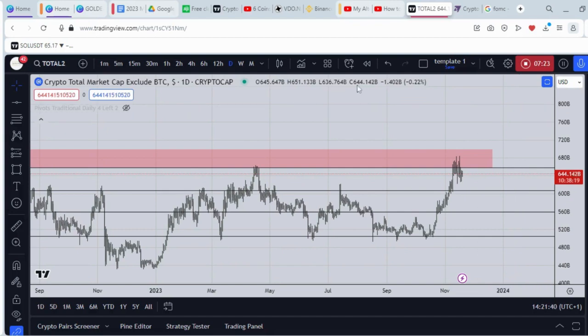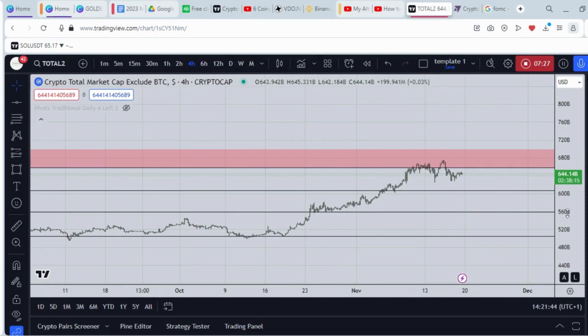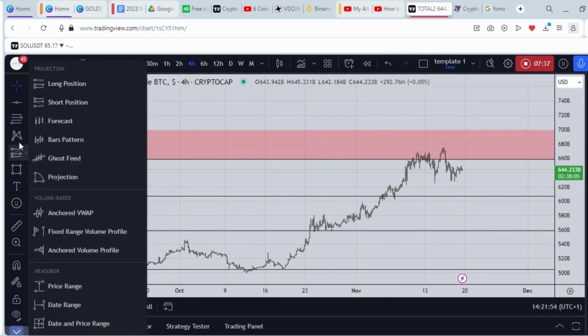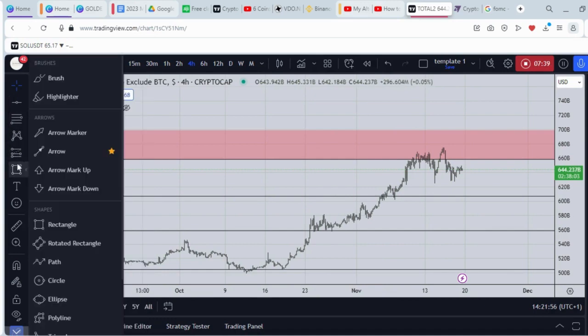Now this is the daily time frame. If I decide to go to my 4 hours time frame, as you can see, the same thing is repeating itself here. Price has tested here, and what we're expecting price to do is likely test a support zone around this path here.